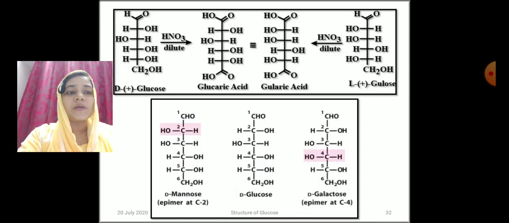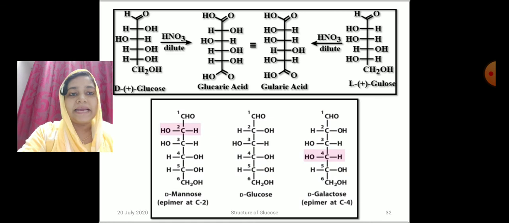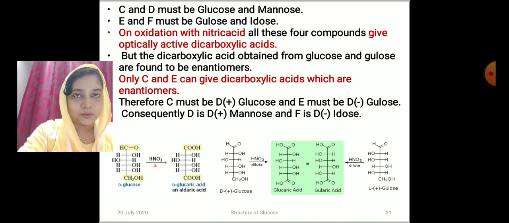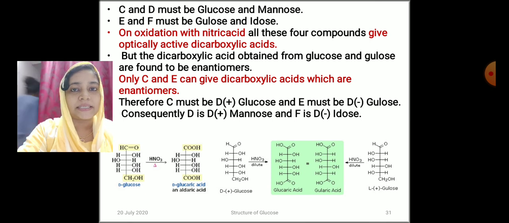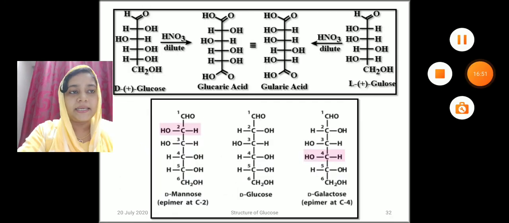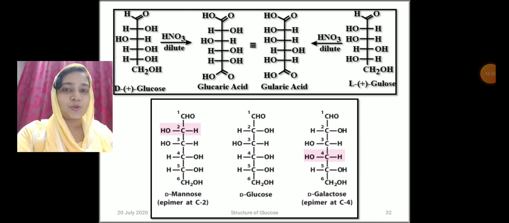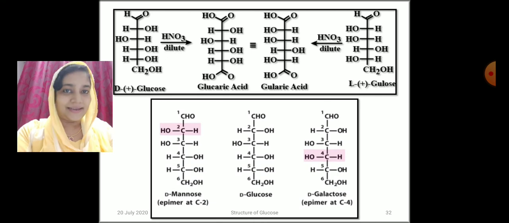From D-glucose and from L-glucose, we get the same dicarboxylic acid on oxidation. Out of these four aldohexoses, only two give enantiomeric dicarboxylic acids.